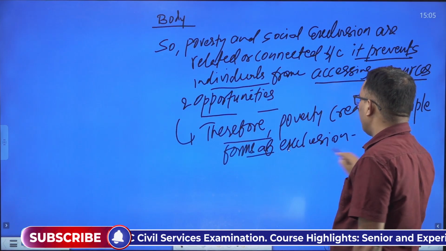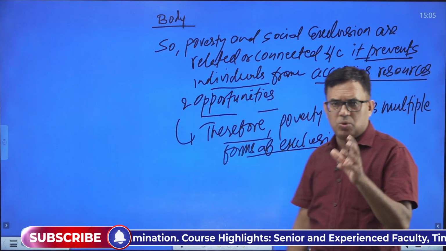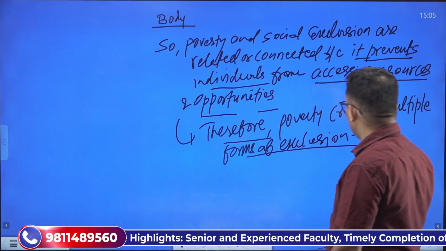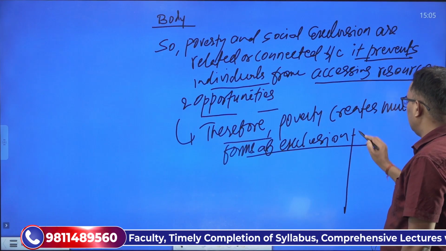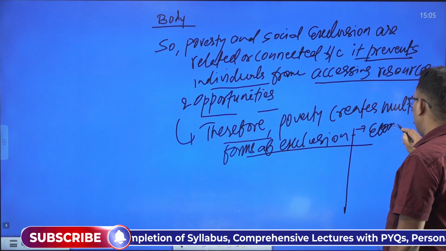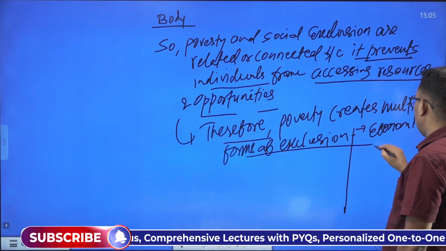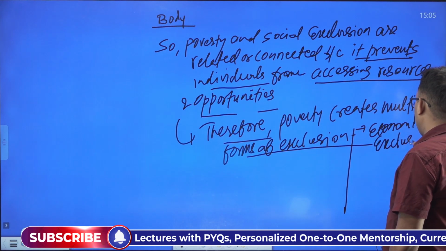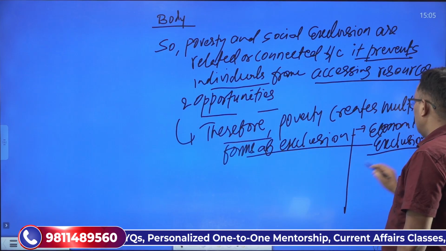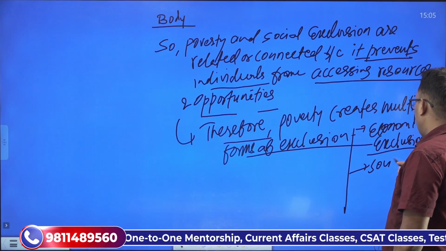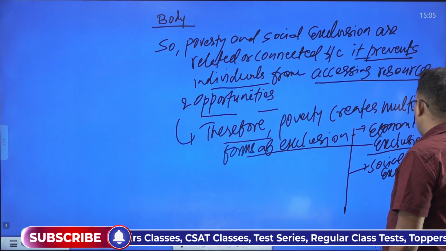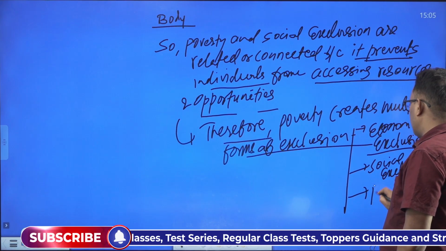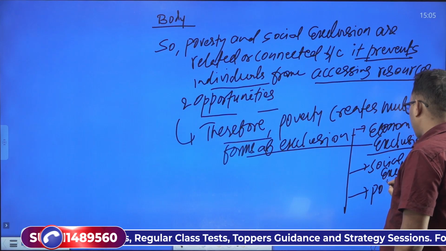Then you can mention the exclusions one by one: this creates a condition of economic exclusion, this may lead to social exclusion, right? This may lead to power exclusion or political exclusion.